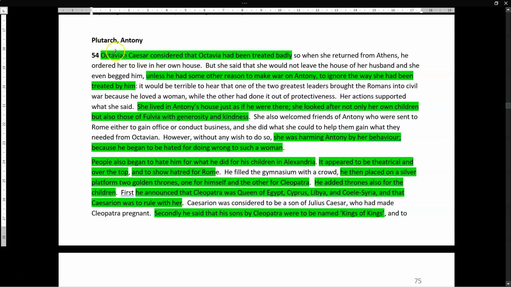This is still Octavian, this is what Plutarch likes to call him, decides that his sister Octavia had been treated badly. So as part of the signing of the Second Triumvirate, as is traditional in any forming of an alliance, a marriage took place. So there was a marriage between Antony and Octavian's sister called Octavia. Cool, fine. Now, when Antony went off to the east, Octavia obviously stayed in Rome. Unfortunately, though, in the time that Antony was out in the east, he started his affair with Cleopatra and started to treat Octavia really badly.